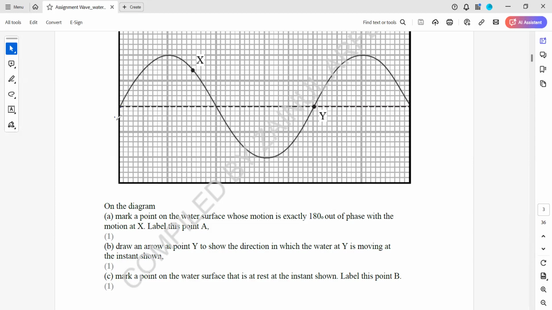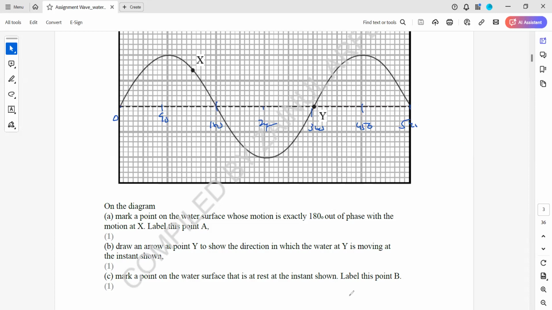If I label this, this will be 0, this will be 90, this will be 180, this will be 270, this will be 360, and further addition will be there: 360 plus 90, so it will be 450, and 450 plus 90 will be 540. So this is approximately, like, between 90 and 180.